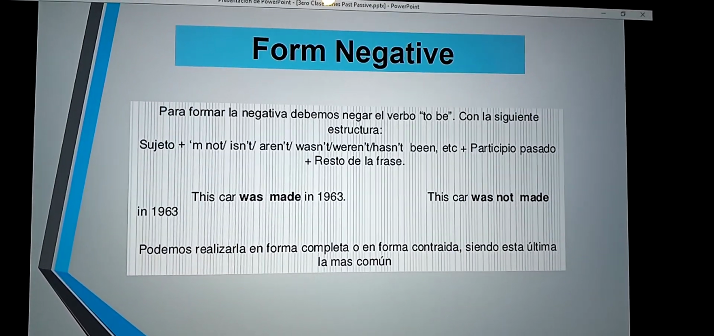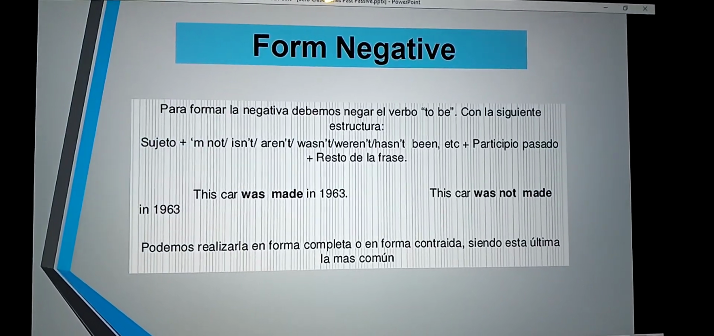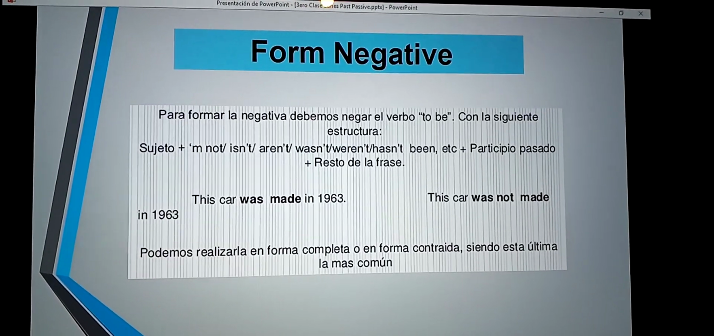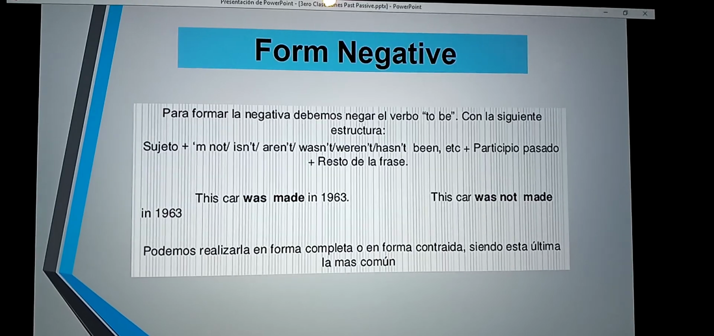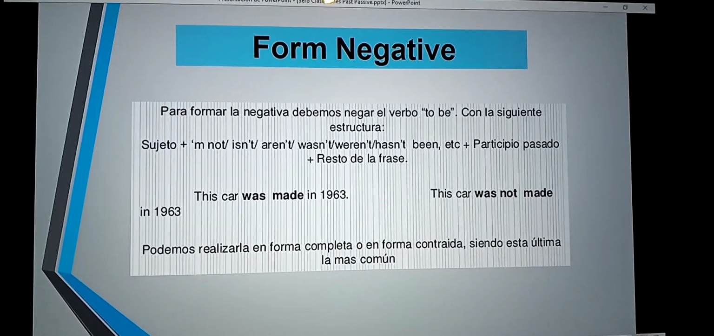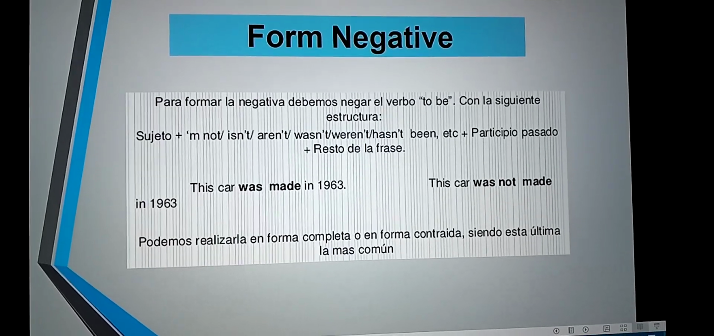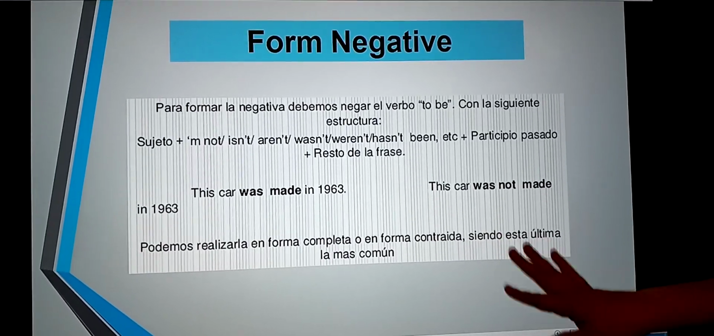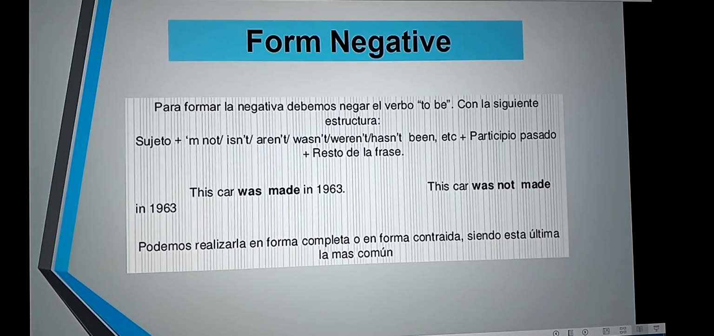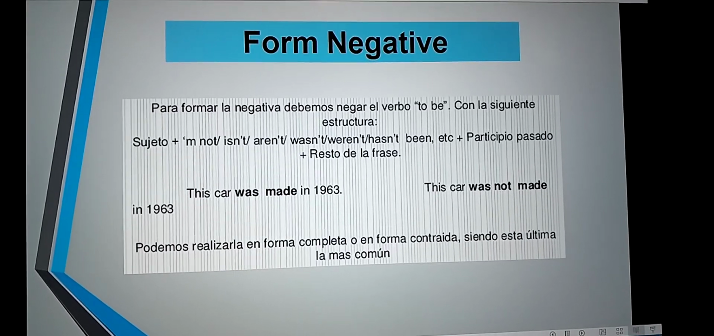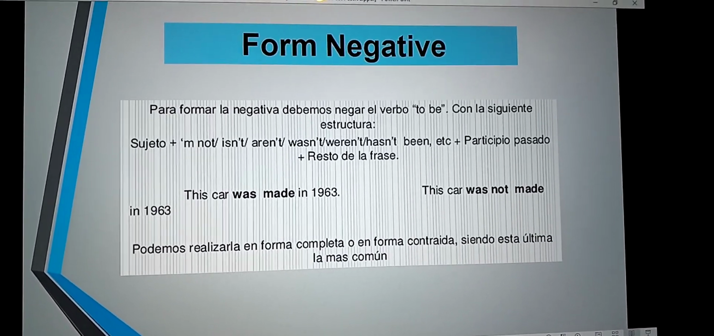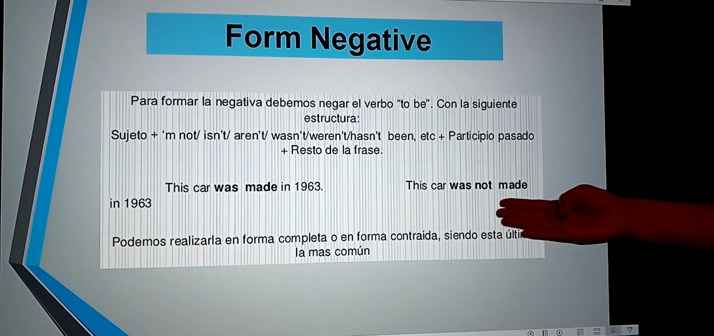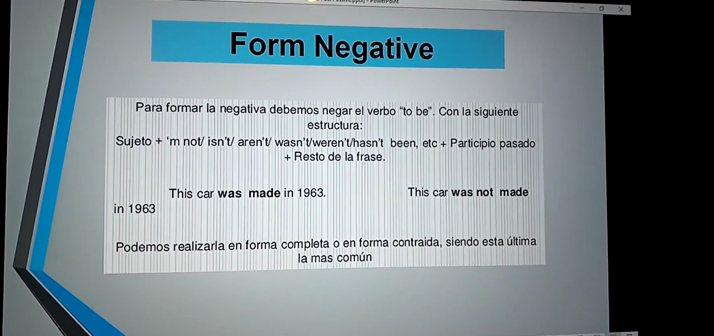Veamos aquí los ejemplos. Look at the example. This car was made in 1963. And negative: this car was not made in 1963. This is the positive and negative. Podemos realizarla en forma completa o en forma contraída, siendo esta última la más común. Okay? Was or wasn't. This is the form negative.